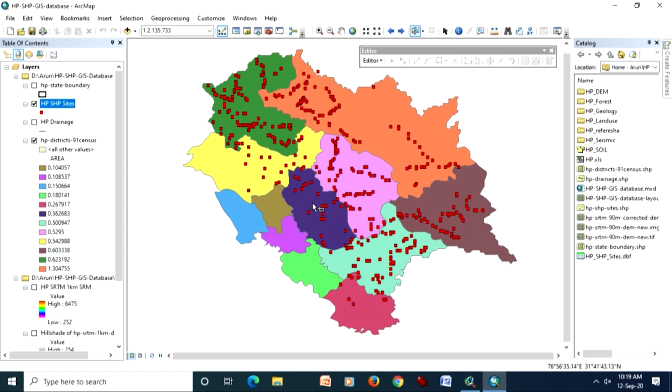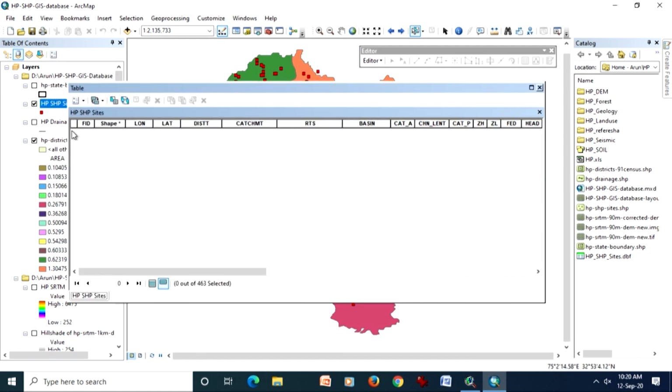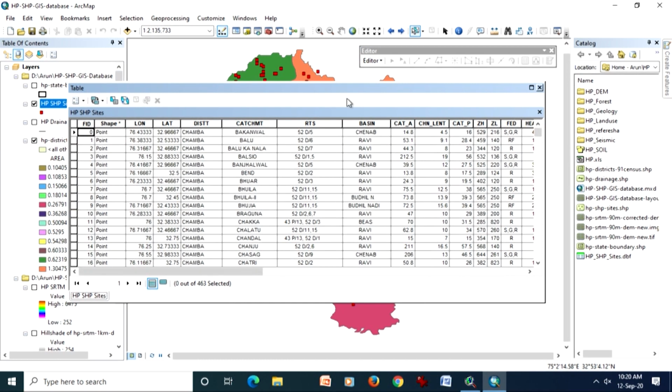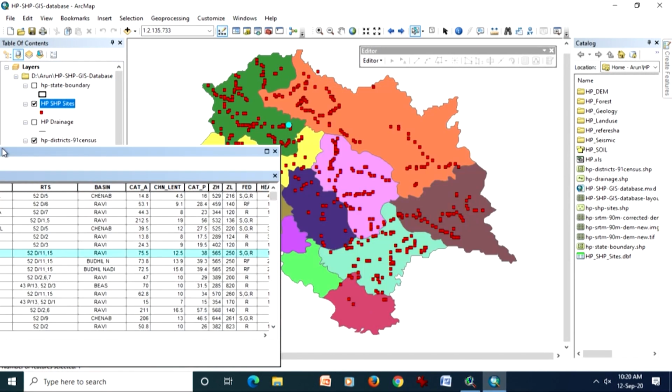The map here shows the point data, and in the background I have district boundaries of Himachal Pradesh. All right, so if I do any operation on my table, at the same time it is selected there also.